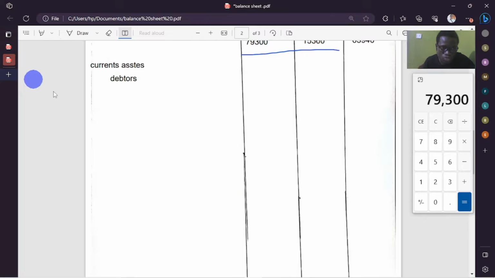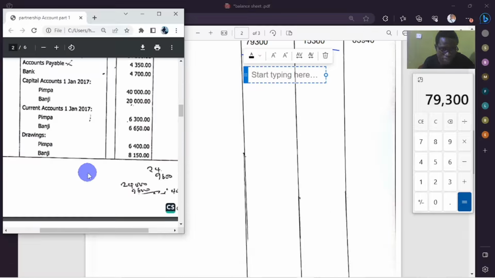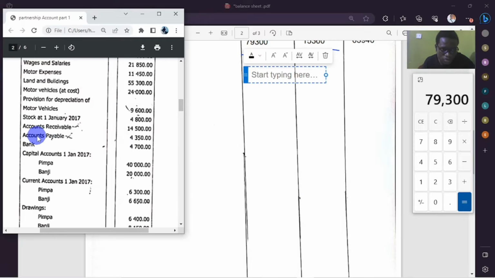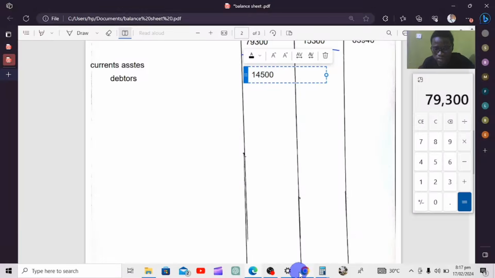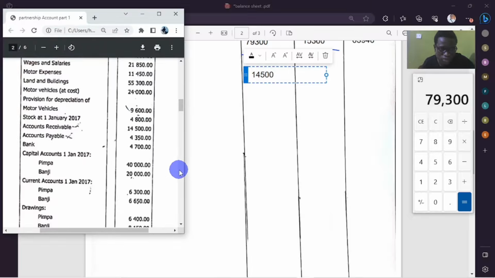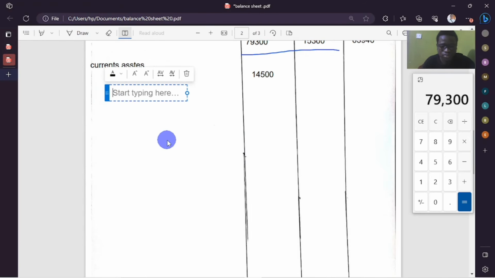So we're going to go here. Firstly, we're going to enter the debtors figure as it was before we made that adjustment. So accounts receivable was amounting to 14,500. Let me check. Yes, 14,500. So we're going to say less provision, 2% provision, to be more specific.